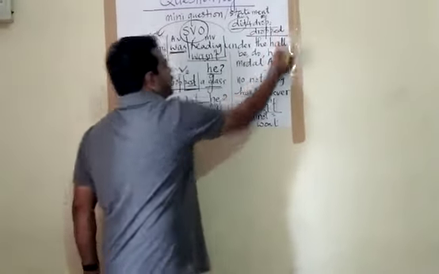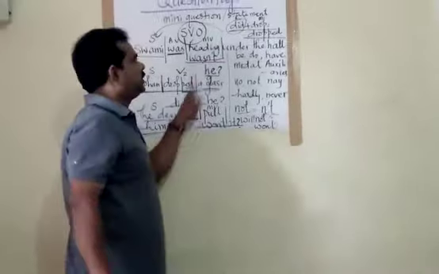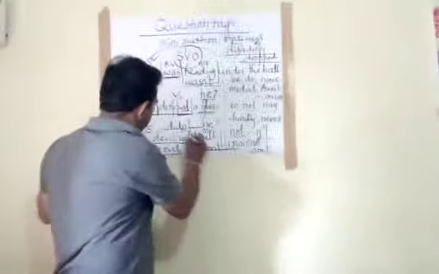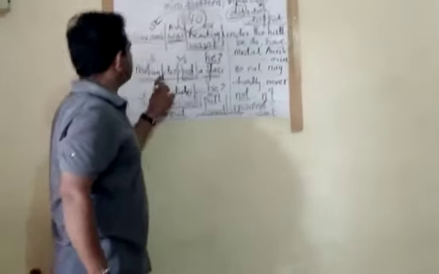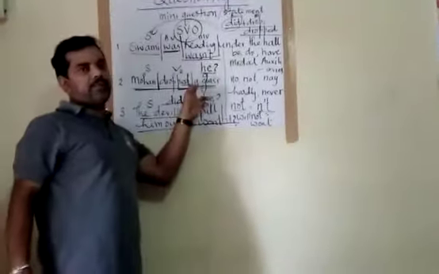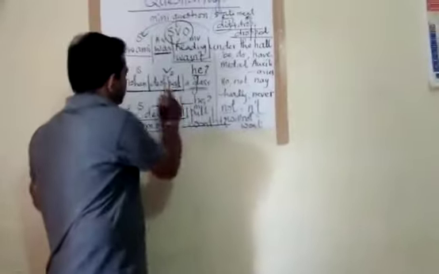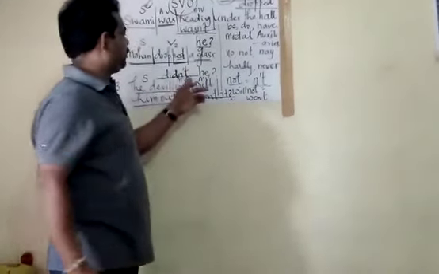Now, if you put the formula, that is did plus drop equals dropped. Take the auxiliary here, did, and identify whether it is a negative statement or a positive statement. Now, no, not, never, we are not identifying here. It's a positive statement.